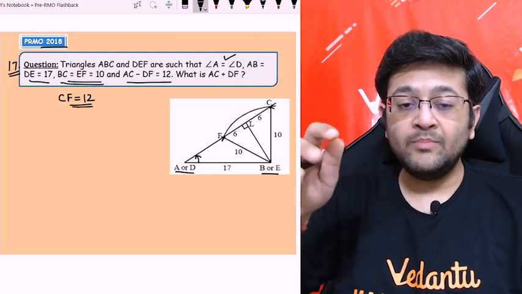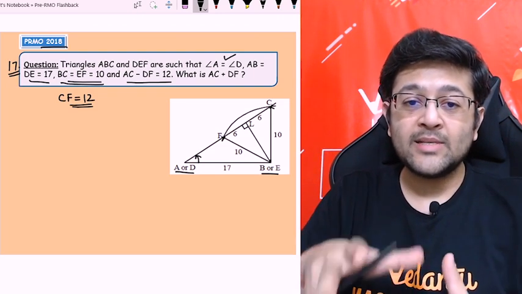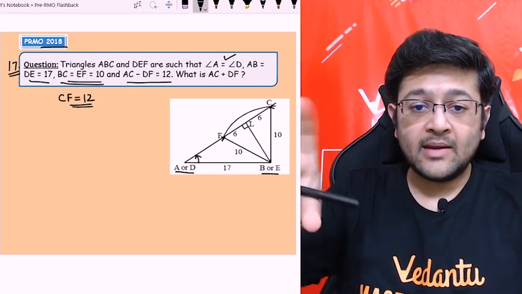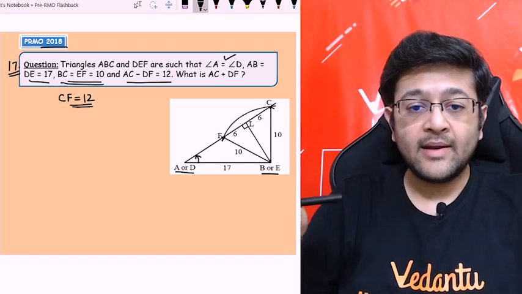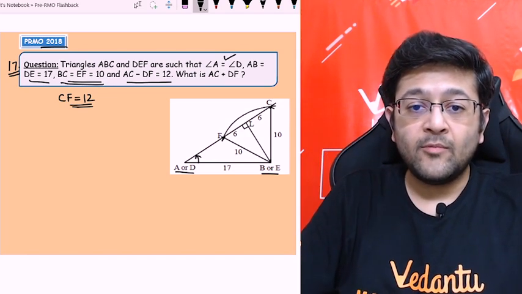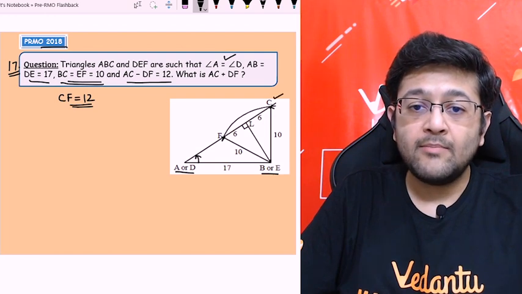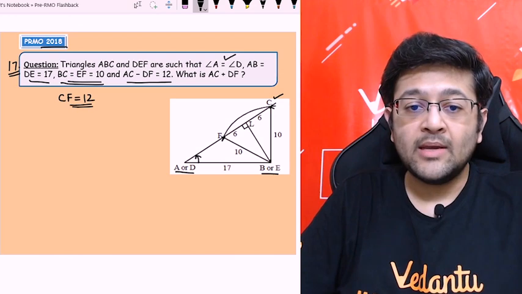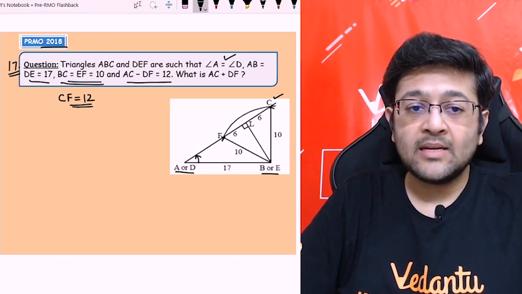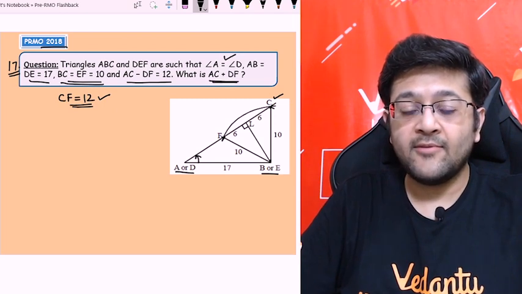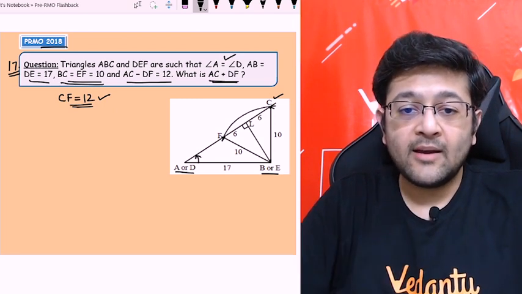So obviously, because these two triangles are not exactly coinciding and are different, there are only 2 points where that radius 10 arc will cut that line, right? And those 2 points are C and F. Okay, and why I have taken the farther point as C? Because AC minus DF is 12. So AC is the lengthier one. Okay, so this is the diagram, and CF I know is 12 because of this difference, and I have to find AC plus DF. Okay, तो बच्चों को हमारा solving काफी easy हो जाएगा.